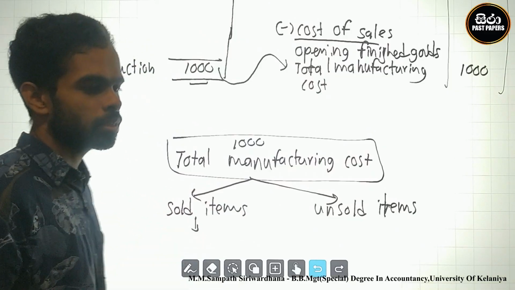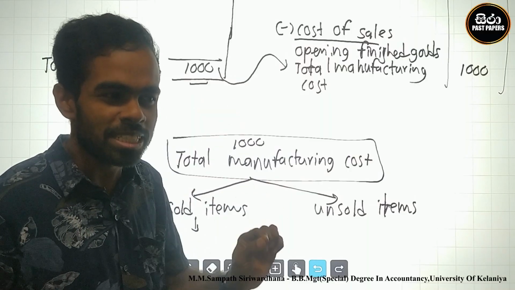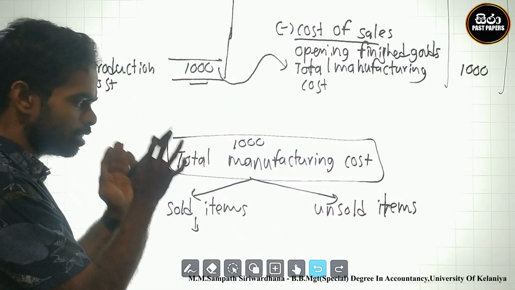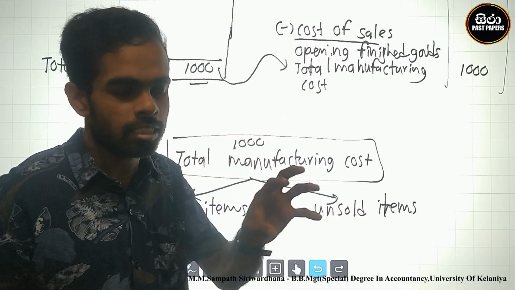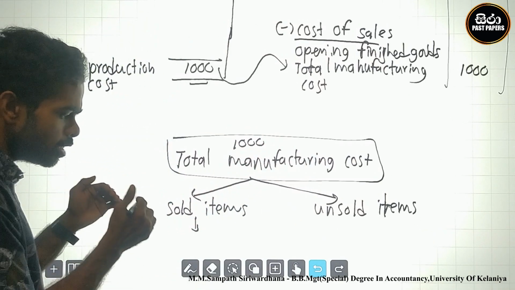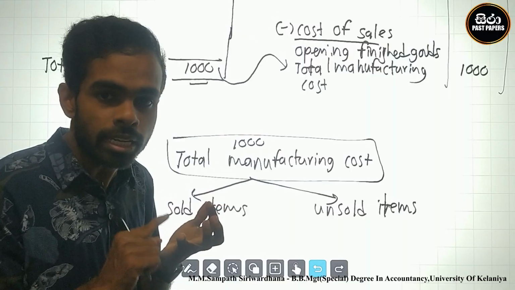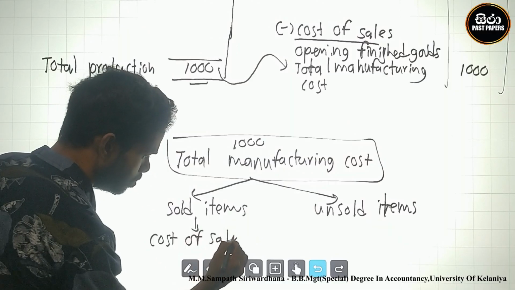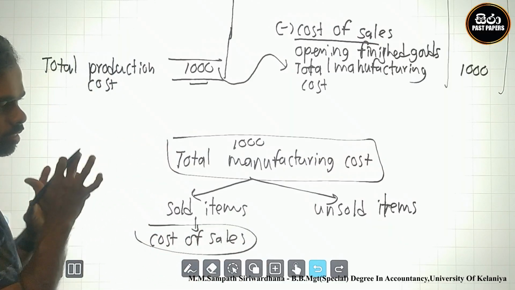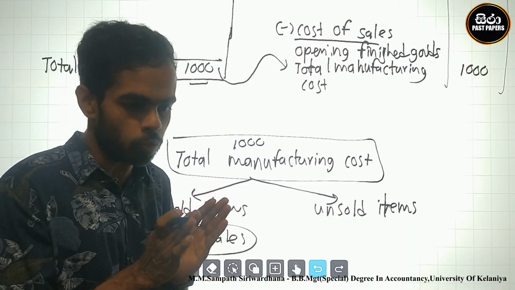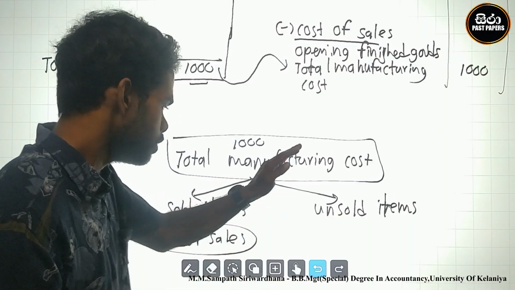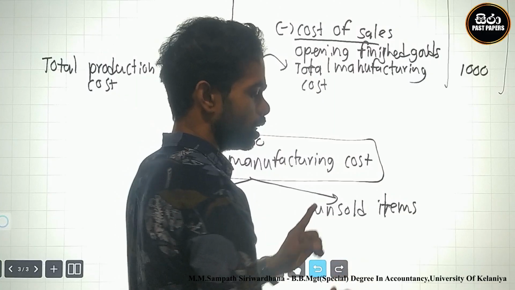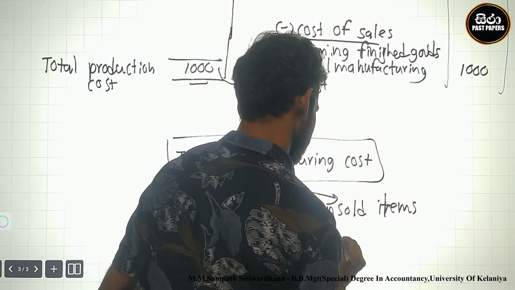Therefore, of the 1,000 total manufacturing cost, the sold items are identified as cost of sales. The total manufacturing cost goes two ways: some items are sold and go into cost of sales, and some items are unsold at the end of the year, which is the closing inventory.